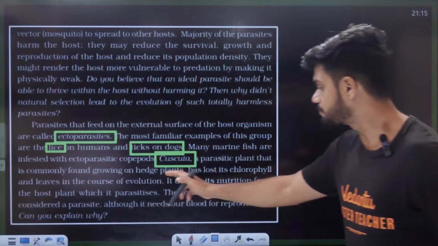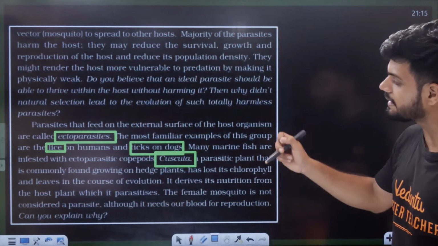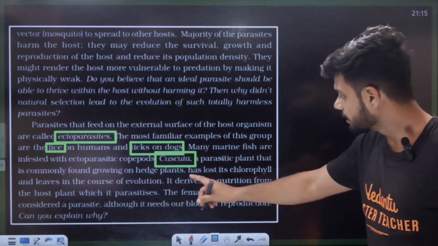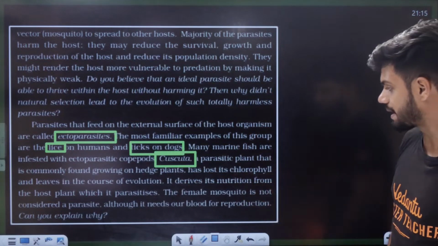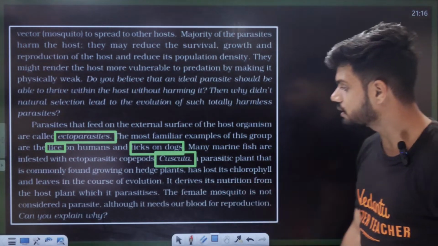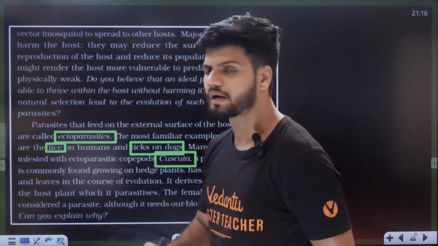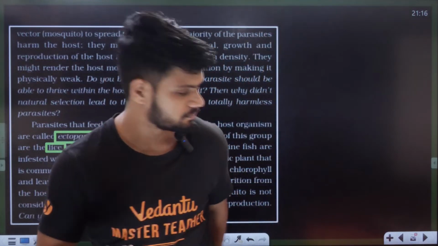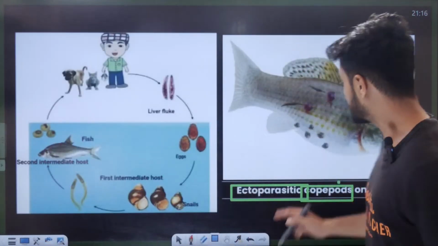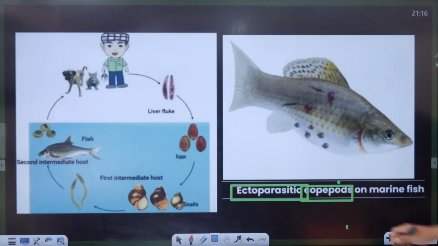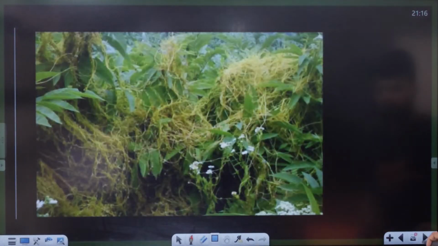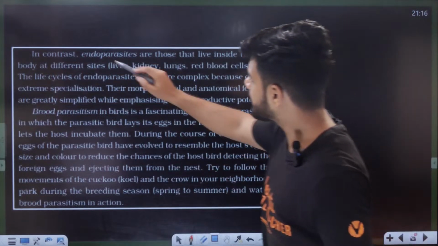Found growing in hedge plants, it has lost the capacity of chlorophyll and leaves. It derives the nutrition from the plant, which is the parasite. The female mosquito is not considered a parasite, although it needs blood. It's not a parasite, it is a vector. This is called copepods. Cuscuta. Then we have endoparasites.